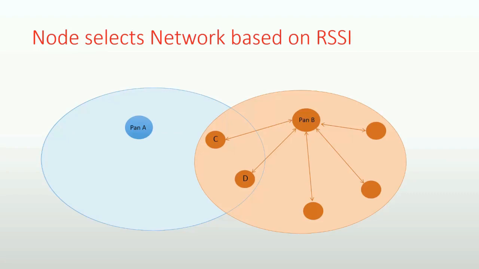When a new PAN coordinator is formed in the network, it will broadcast requests to join its newly formed PAN network. These requests may reach some of the nodes which are already present in a PAN network. Then these nodes will be in a dilemma whether to be under the old PAN network or to join the new PAN network. The nodes resolve this dilemma intelligently by taking into account RSSI values.